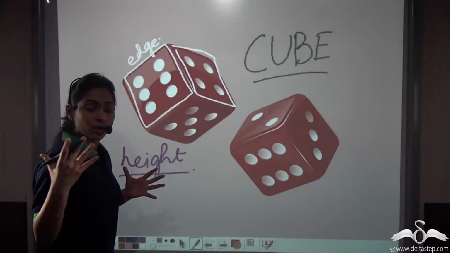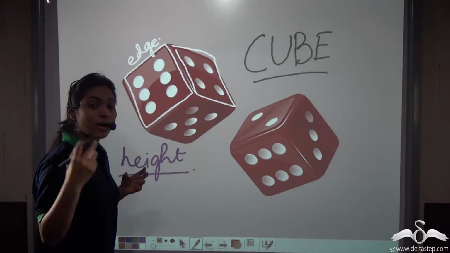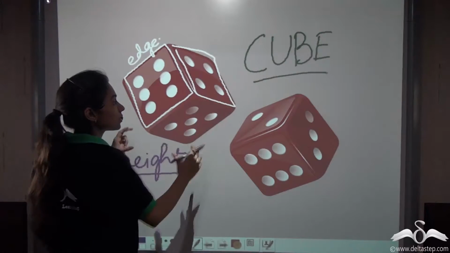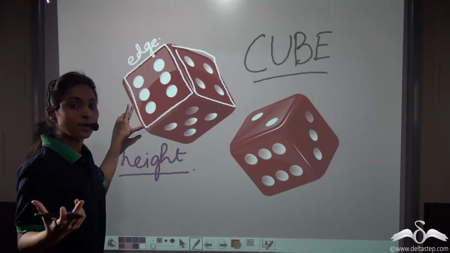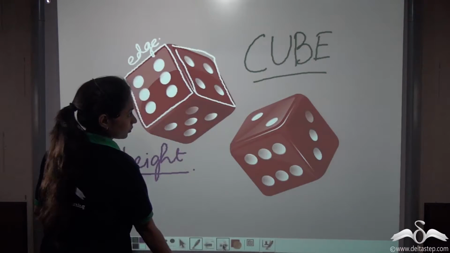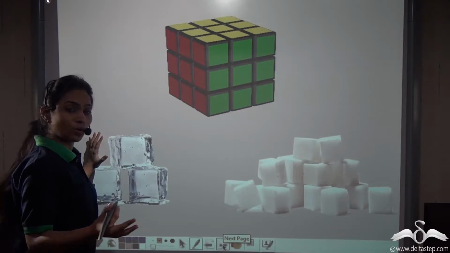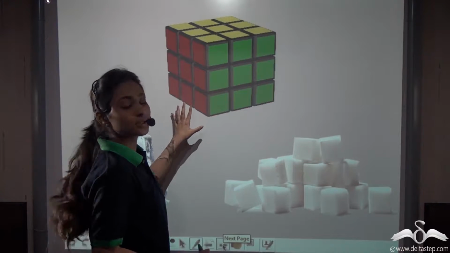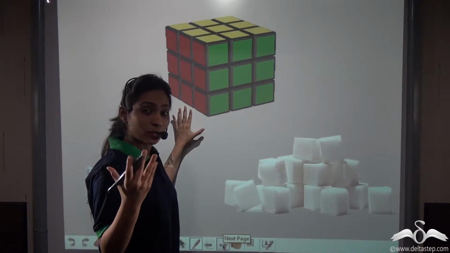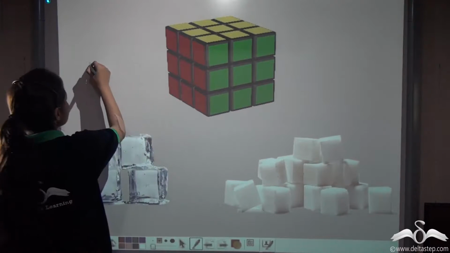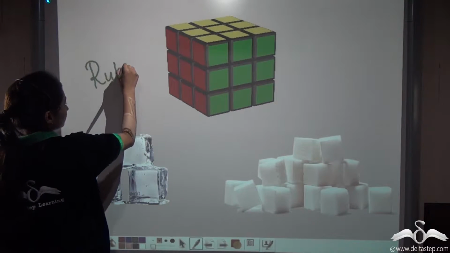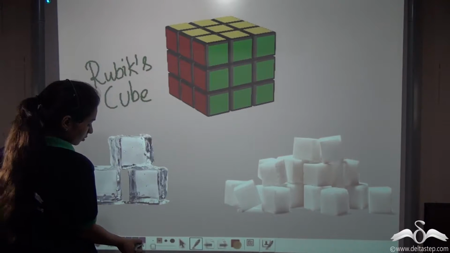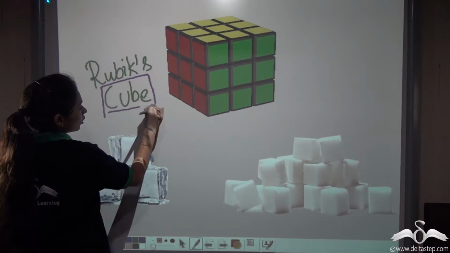You have already studied about a cuboid. What is a cuboid? A cuboid is actually a rectangle with some height. In the same way, a cube is a square with some height or some thickness. Well, you know what are ice cubes, sugar cubes, Rubik's cube and all that. We use these in our daily life. Well, have you ever noticed that their name has this word cube? Rubik's cube?